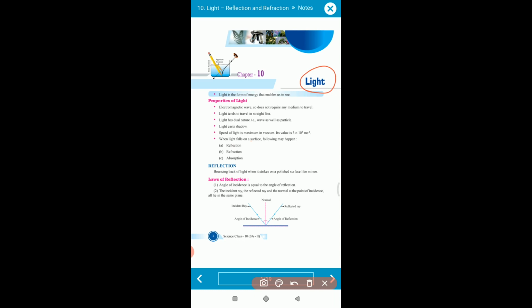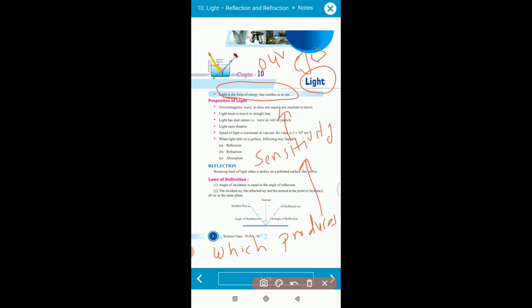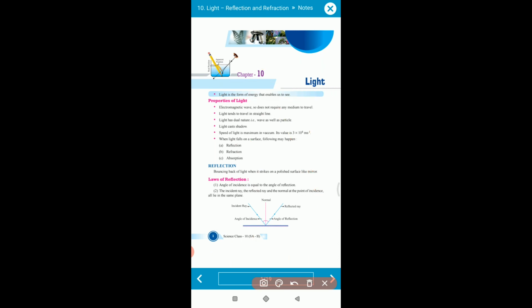Now, what is the definition of light? Light is a form of energy which enables us to see. Whenever we see any kind of object, there is some sensitivity in our eyes. So light rays are those rays which produce sensitivity in our eyes. These waves, these energy particles, are called light. Okay, understood?